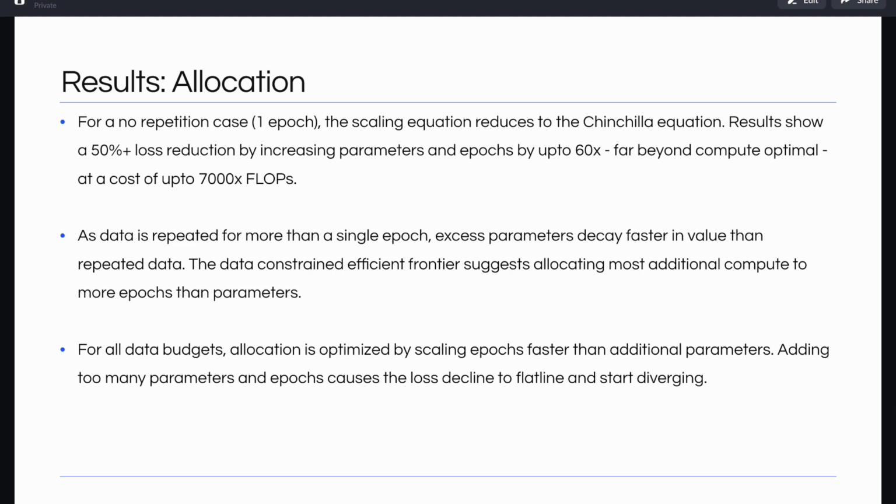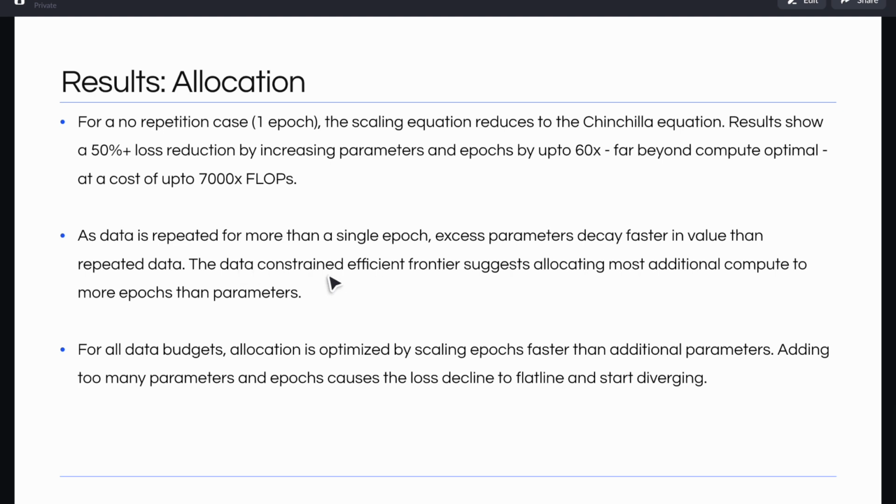Results: on the allocation side, the authors found that for a no repetition case or one epoch of training, the scaling equation naturally reduces to the Chinchilla equation. But results show a 50% plus loss reduction by increasing parameters and epochs by up to 60 times, far beyond compute optimal. So that shows that loss reductions are possible beyond compute optimal training points.